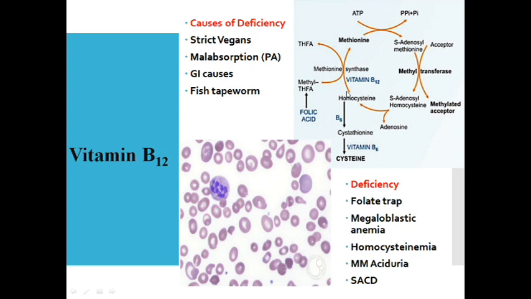Therefore, homocystinemia can be treated by supplementing the patient with pyridoxine, folic acid and vitamin B12. So these are the three important vitamins having a vital role in the treatment of a patient suffering from homocystinemia. Because of the vitamin B12 deficiency, methylmalonic acid cannot be converted into succinyl-CoA, leading to methylmalonic aciduria. And subacute combined degeneration of the spinal cord is very commonly seen in patients with vitamin B12 deficiency, leading to demyelination.